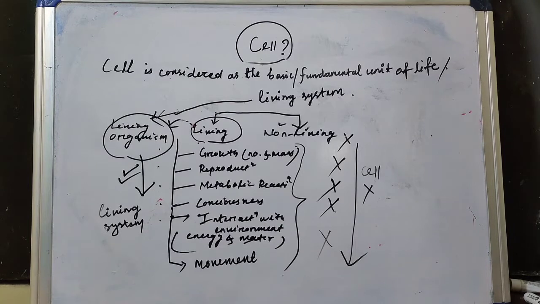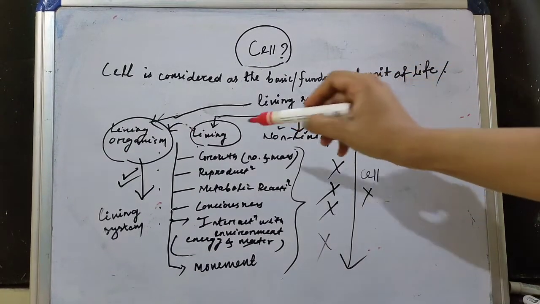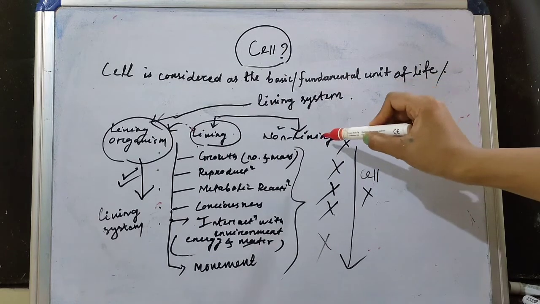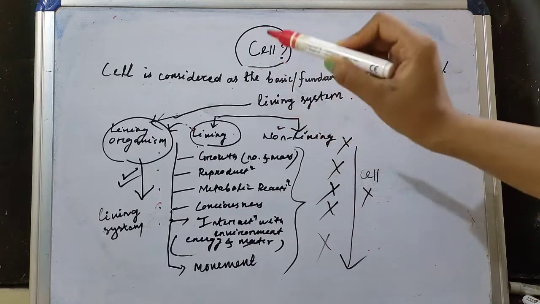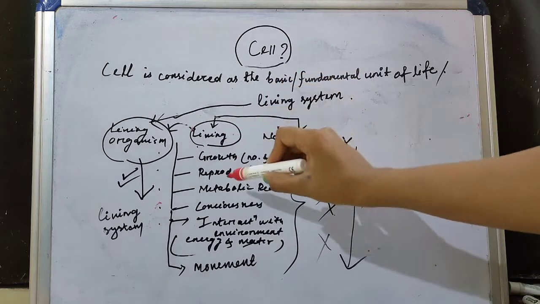So, what is a living system? Living system represents life or living organism. We all know that in the universe there are two types of things, that is living things and non-living things. There are certain characteristics that these living things show.